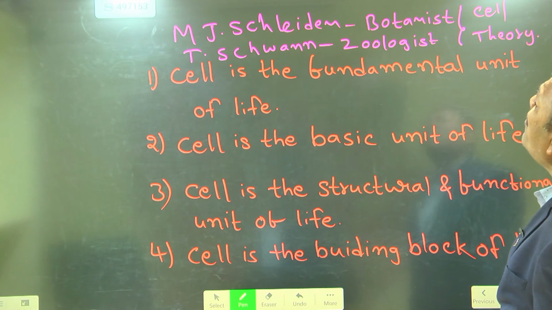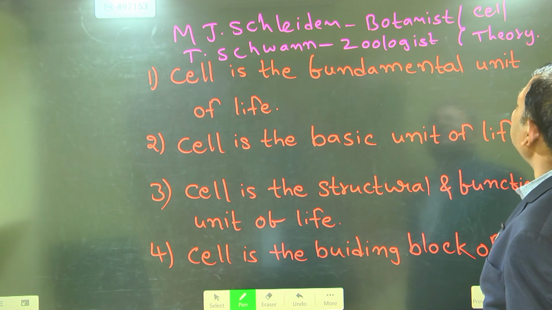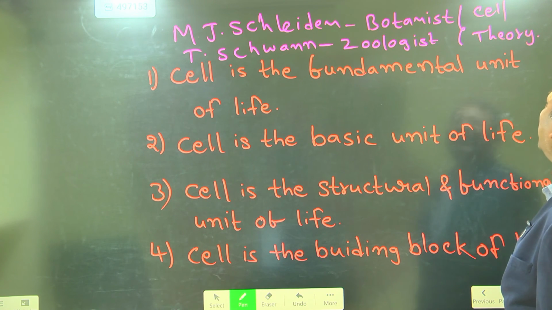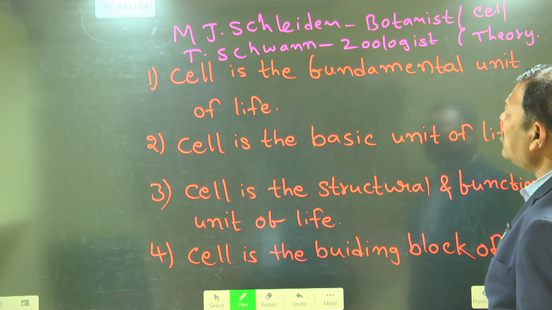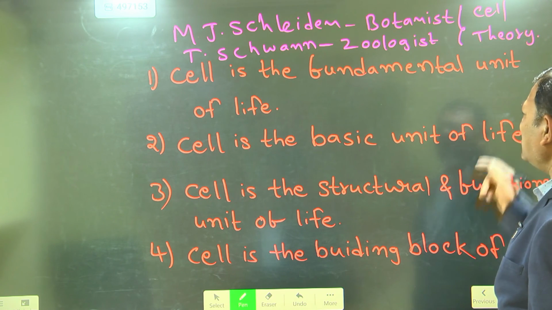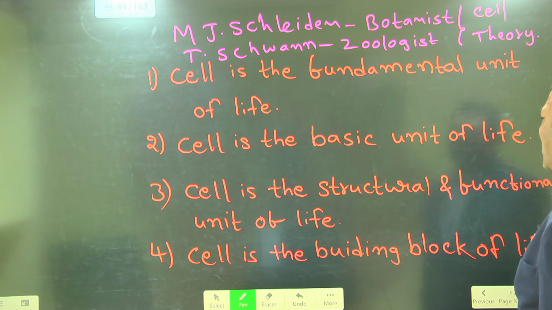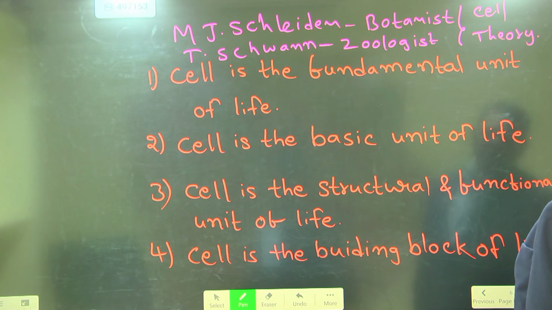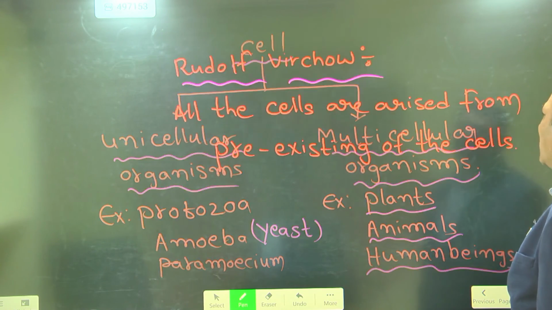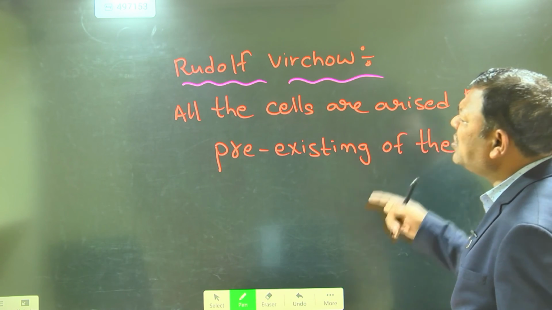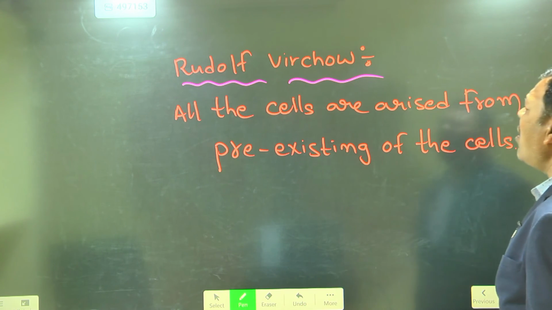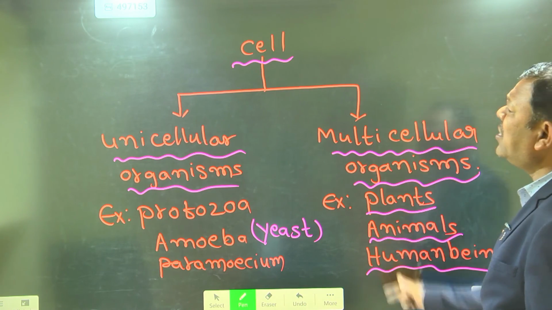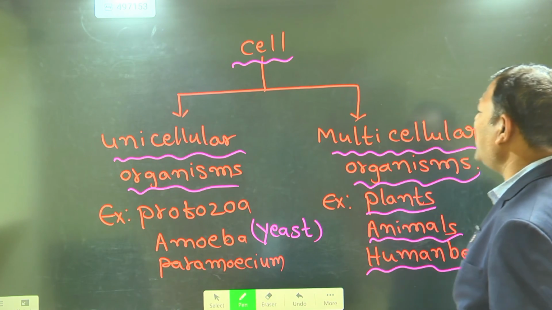Matthias Jacob Schleiden, the botanist, and Theodor Schwann, the zoologist, both gave the cell theory. According to the cell theory, the cell is the fundamental unit of life, the basic unit of life, the structural and functional unit of life, the building block of life. Rudolf Virchow also added to the cell theory that all cells arise from pre-existing cells.